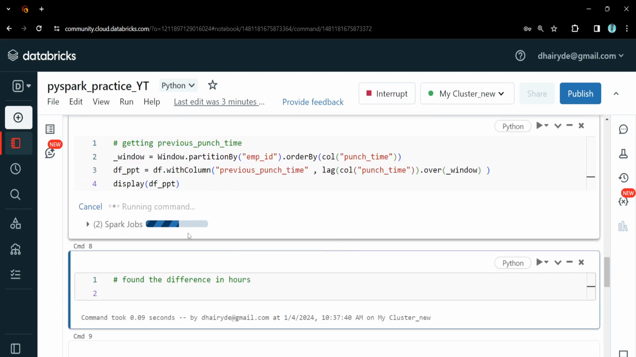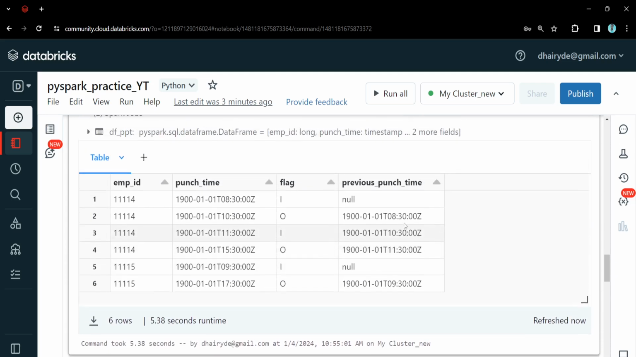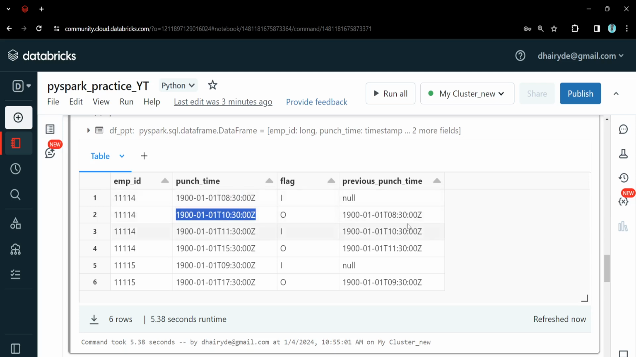The Spark job is running. Now you can see here we have the data. For each punch we have the previous value. For this one, the previous is 8:30. Similarly, for this, the previous is 10:30, and so on and so forth. So what is the next step?